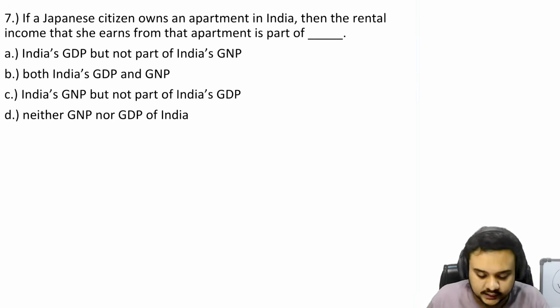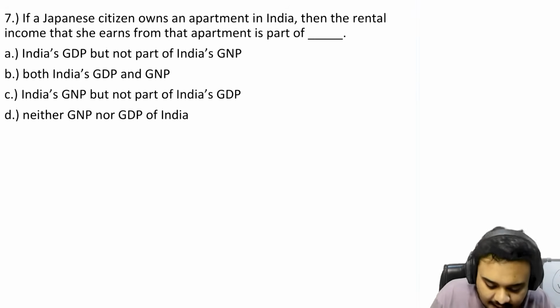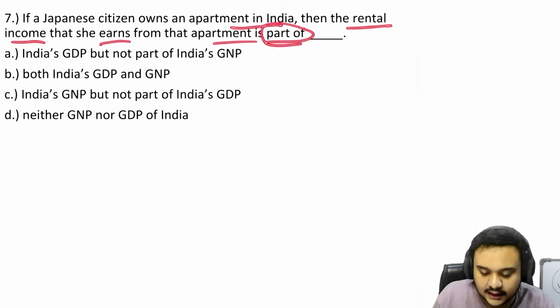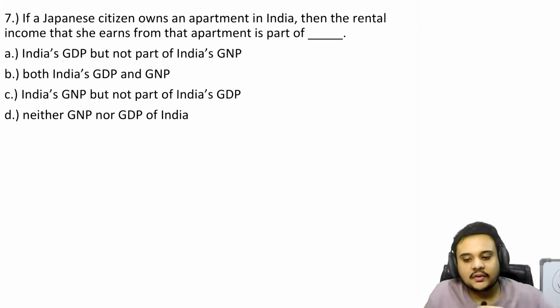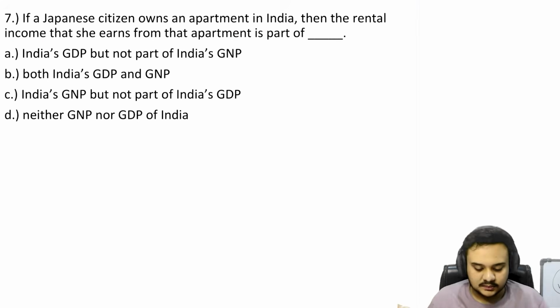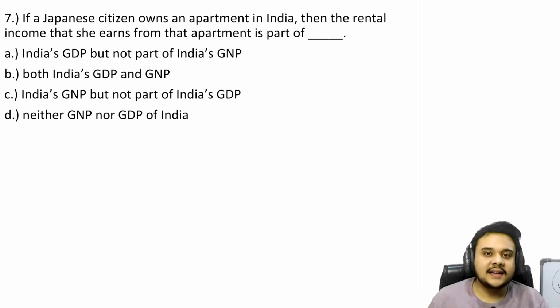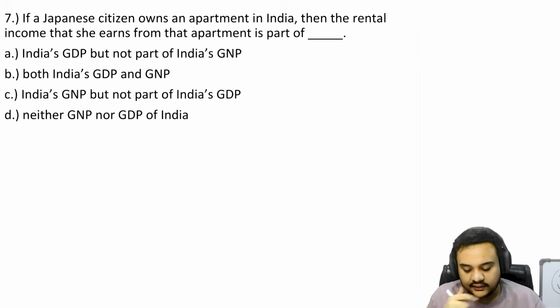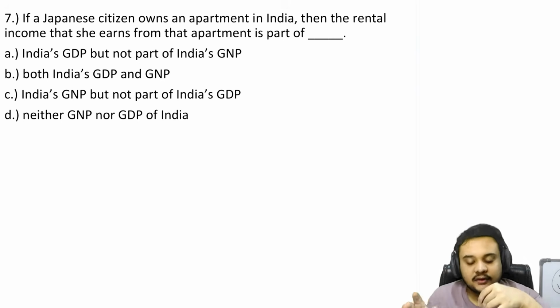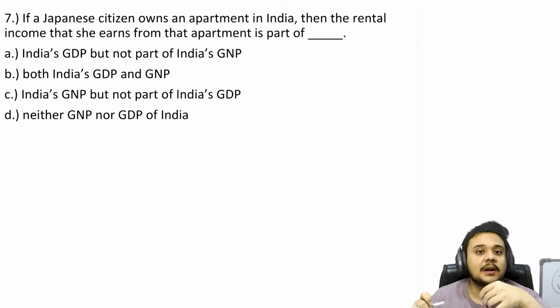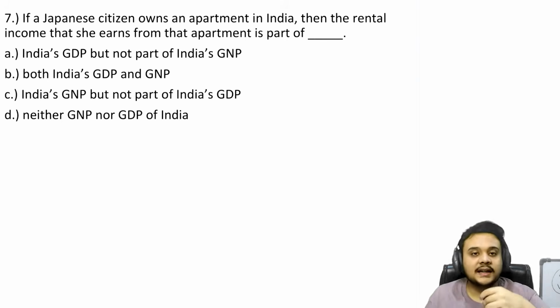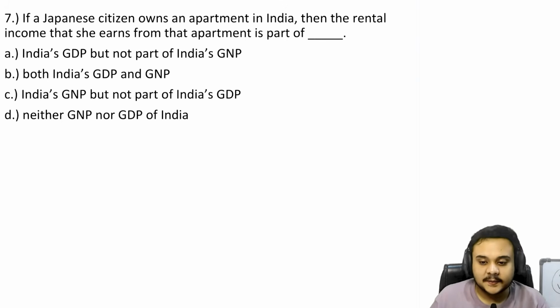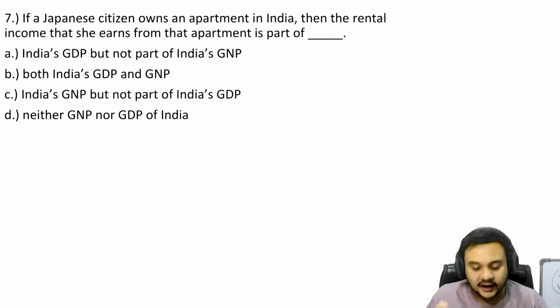Okay, so now let us move on to the seventh question, which says that if a Japanese citizen owns an apartment in India, then the rental income that she earns from the apartment is part of what? I don't know if I even have to explain this. These are very easy questions that were put by IIT Delhi in the 2025 paper. This paper was so easy that the cutoff that was in 2024, which was about 24 marks, increased to almost double in 2025, because this was the reason behind it. Look at the level of the questions. Nobody got these wrong. If you are well prepared, you cannot get this wrong. So what do I even have to explain?